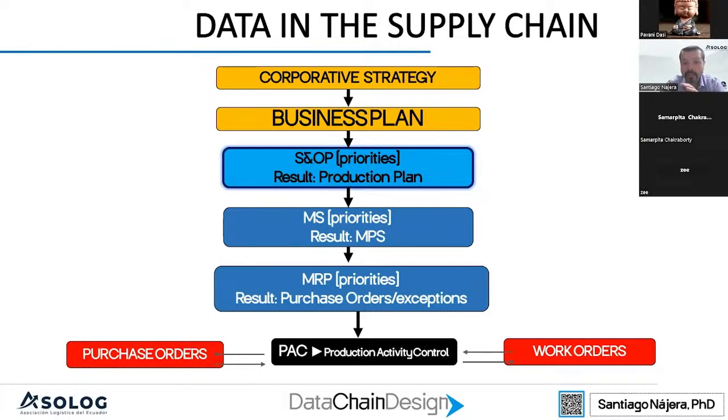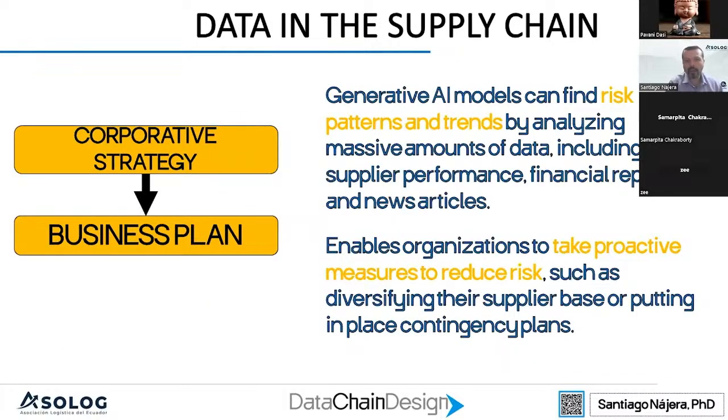First, we're going to see this at the strategic level, how technology can help us work with this. First, we have the corporate strategy and the business plan.